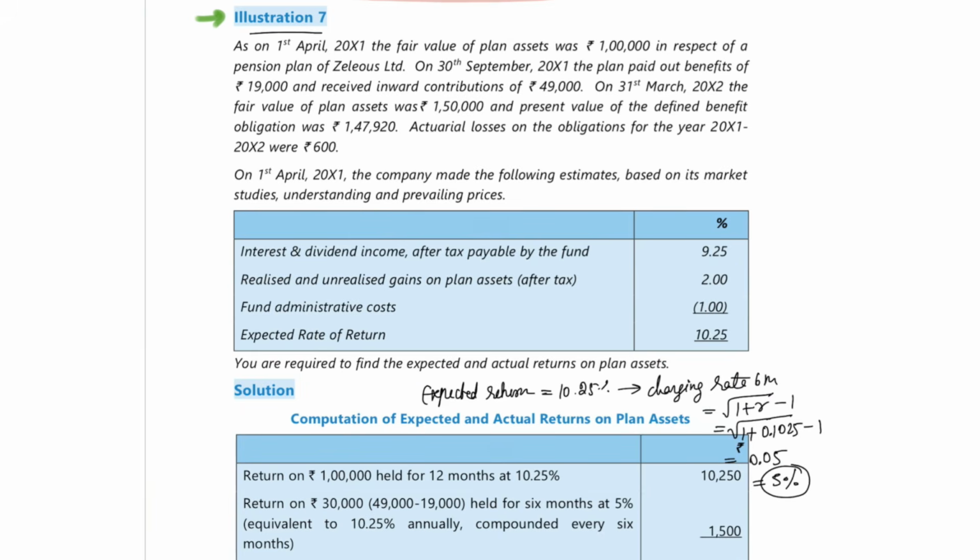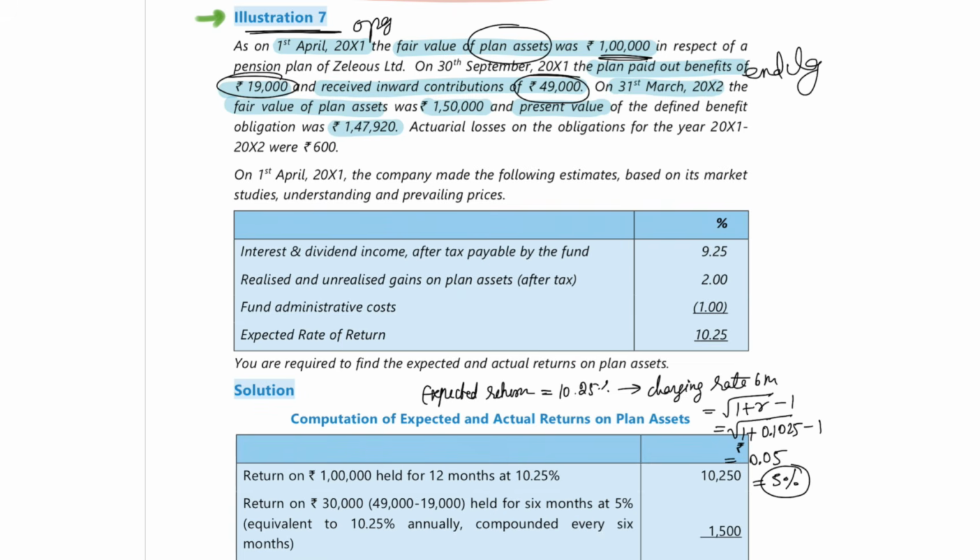So now let's start with illustration number 7. In illustration number 7, they are saying that on 1st April 2001, the fair value of the plan assets is 1 lakh rupees. That means the opening balance of the plan assets is 1 lakh rupees. And then they are saying that the plan paid out benefits of 19,000 and received an inward contribution of 49,000. So they paid out 19,000 rupees and contributed 49,000 rupees towards the plan assets. And on 31st March 2002, which means at the end of the year, this is the closing balance. Here they are saying that the fair value of the plan assets was 1,50,000 and present value was 1,47,920.